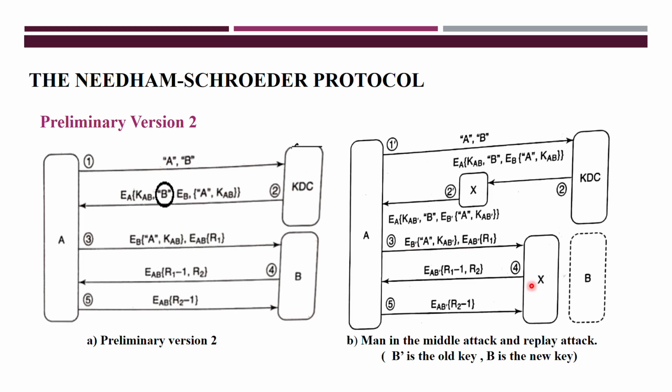This old key is known by X, but this is an old key, and that information is not known by A here. So that's why it simply forwards. Now, that message is received by whom? It is received by X. But this is not known by A here. In this way, X as an attacker will attack this one here.